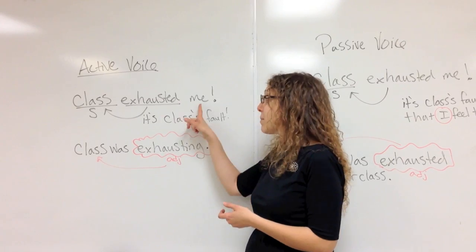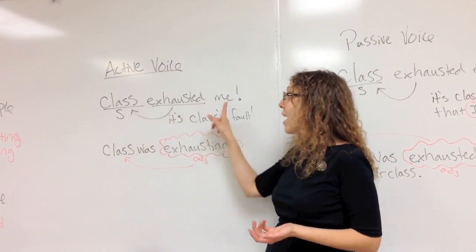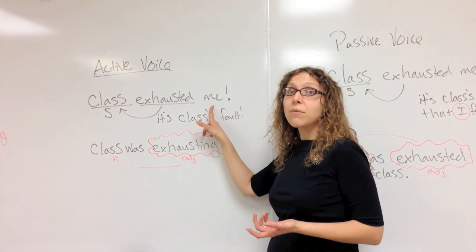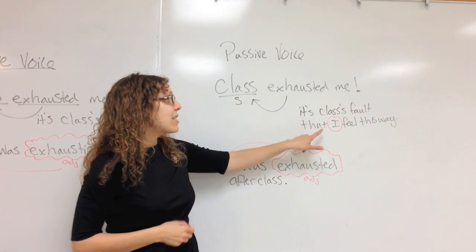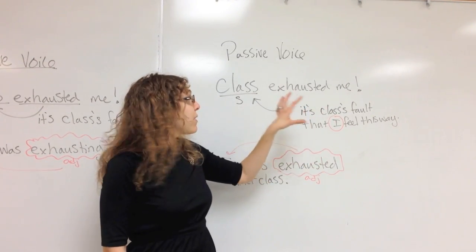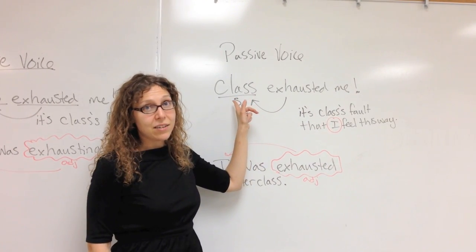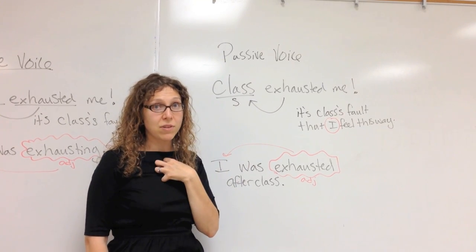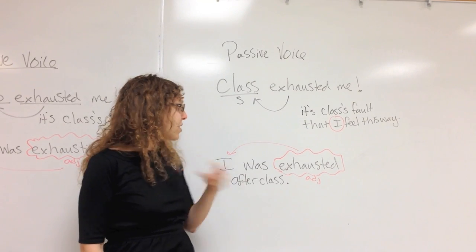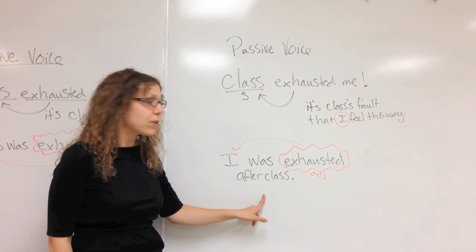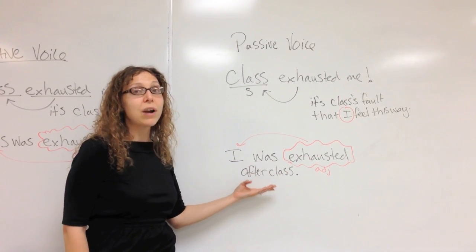But I might want to describe me instead of describing class, because there are two nouns in the sentence, class and me, the direct object. Then I would use the passive voice form of the sentence. So class exhausted me, it's class's fault that I feel this way. If I use the passive voice, I'm focusing on how I feel, not on what class did. So the important thing is what I'm catching from class. It's not what class was doing, it's what I was feeling from class. So then I would use the passive voice verb. I was exhausted, and then I can add something like by class or after class.